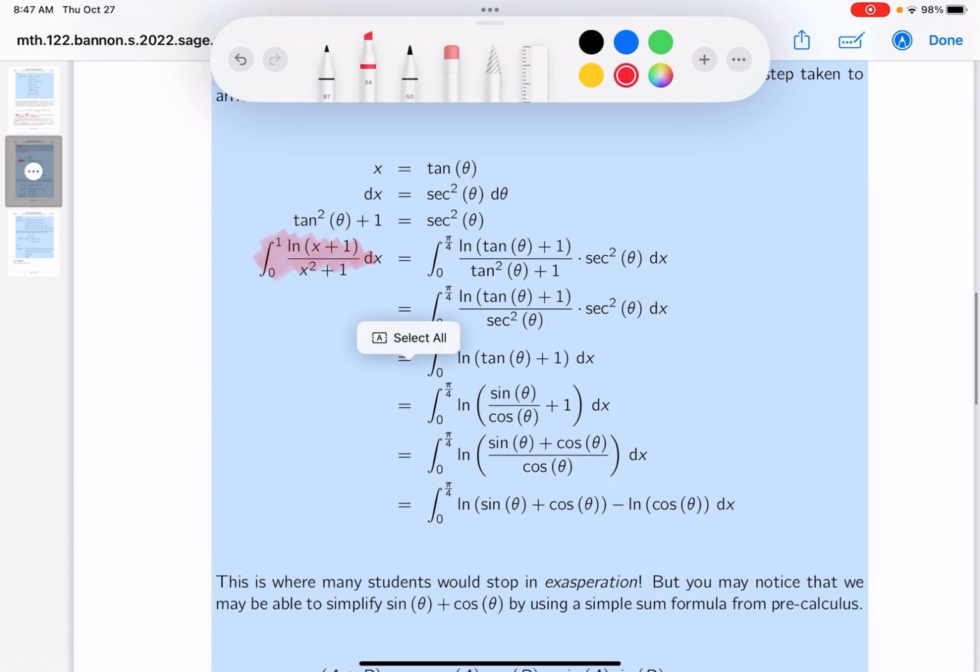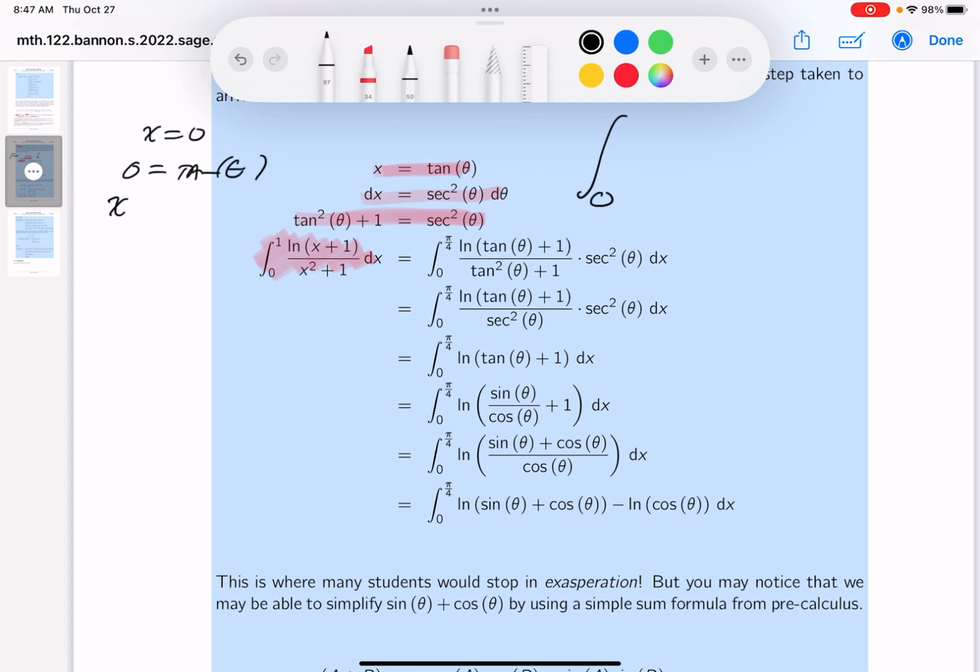I made a substitution, and the substitution I made was x equals tangent theta. dx, I know the derivative of tangent, secant squared. I also know this basic identity over here. And then I rewrote the integral. So let's go through that. If the lower limit is 0 in the x land, so if x equals 0, what would it be? Well, that would be 0 equals tangent of theta, and theta would be 0. And the other one is x equals 1, and 1 equals the tangent of theta, so the upper limit there would be pi over 4.